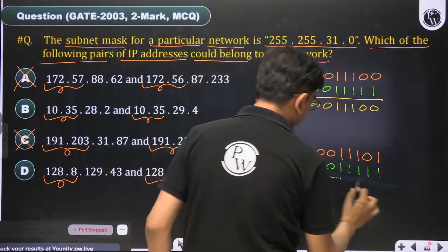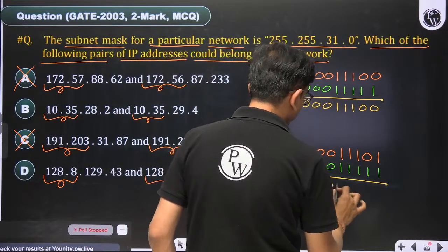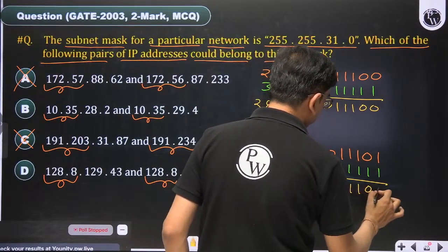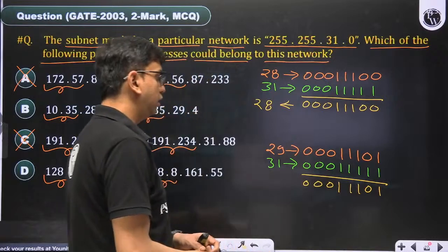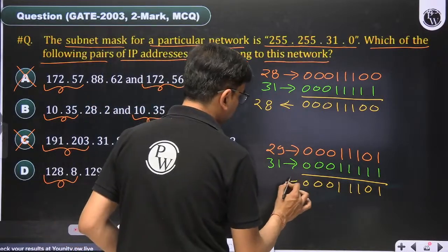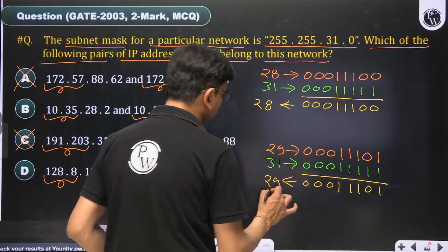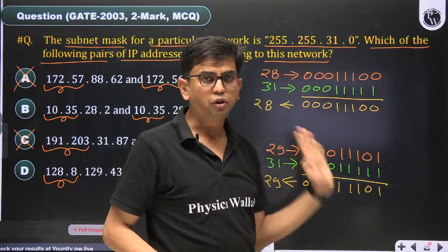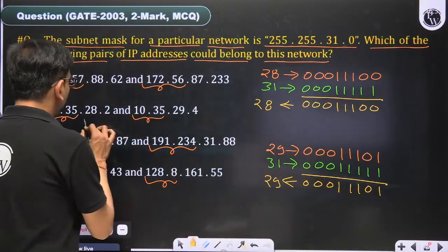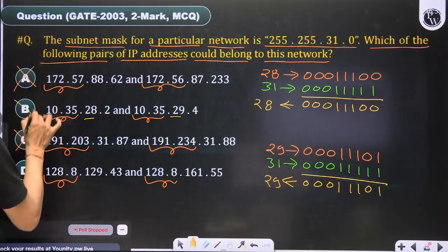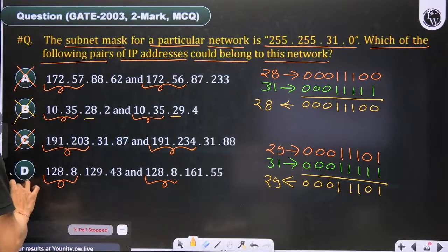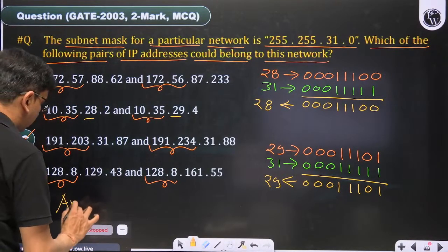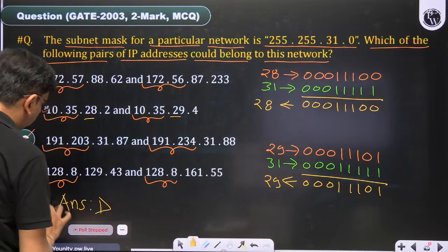Here 0 0 0 1 1 1 0 1, this gives 29. So this is 28, this is 29. The third octet after doing bitwise AND with this mask is not matching. So B cannot be our answer. So who remains? D. The correct answer of this question is D.